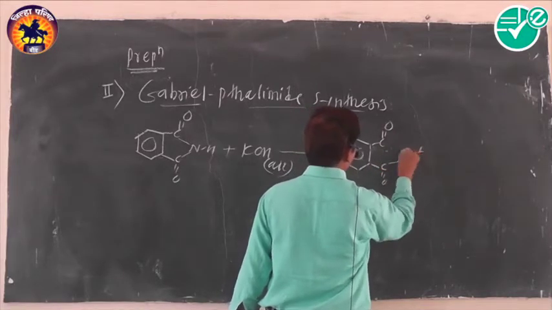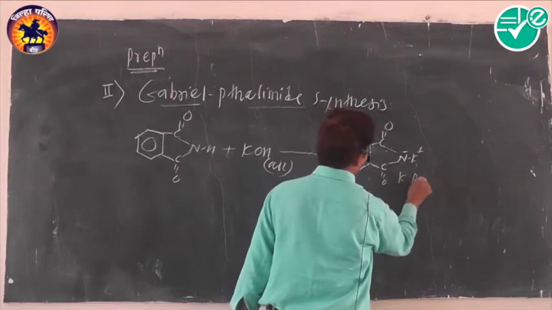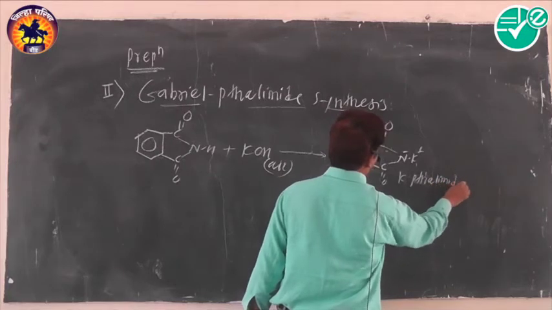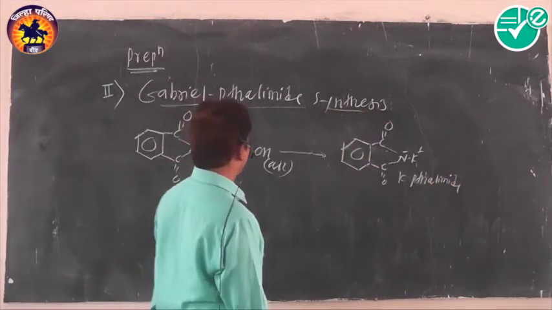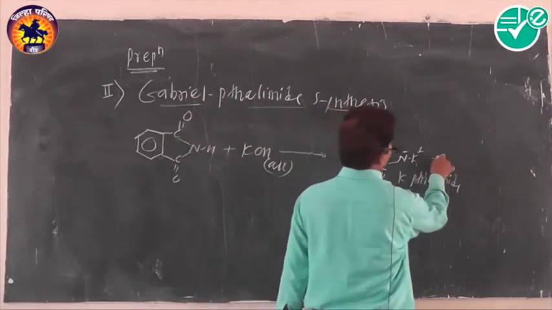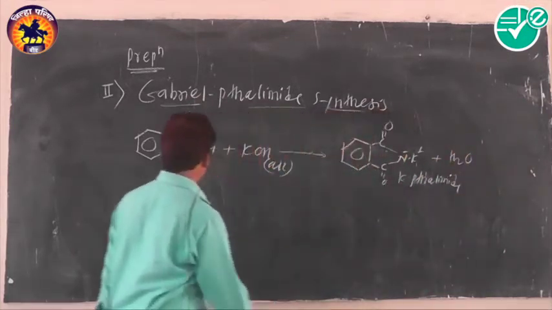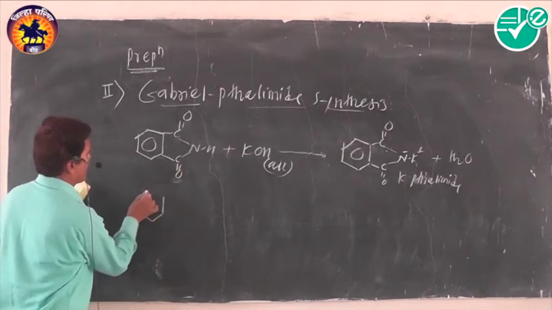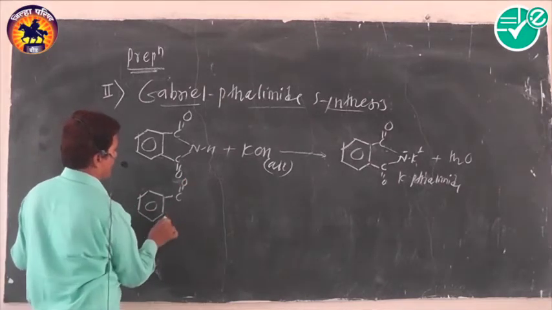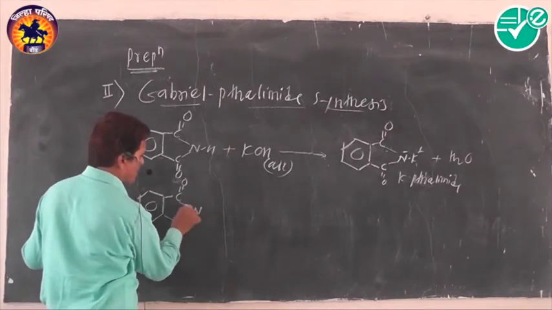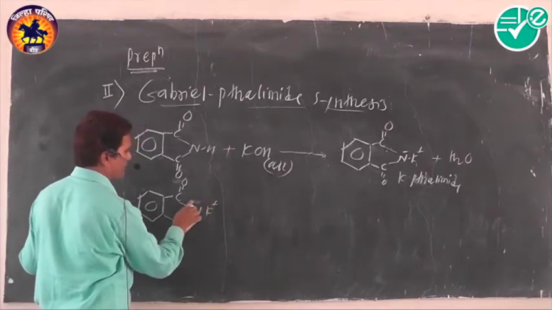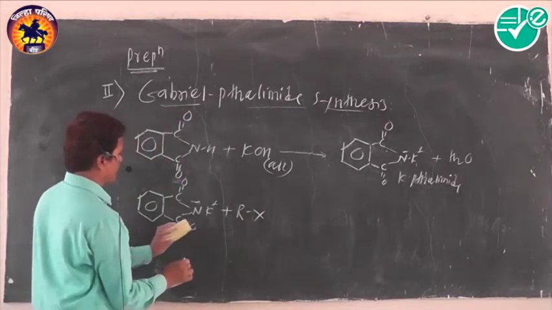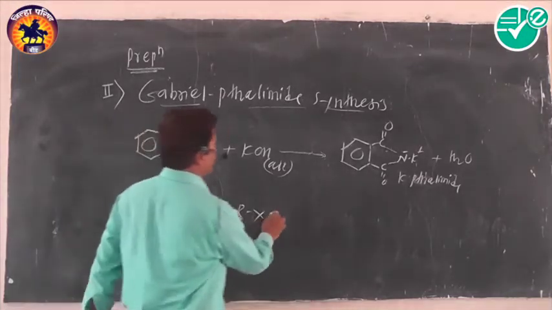This potassium phthalimide later on reacts with alkyl halide, and as it reacts with alkyl halide there is formation of N-alkyl phthalimide.